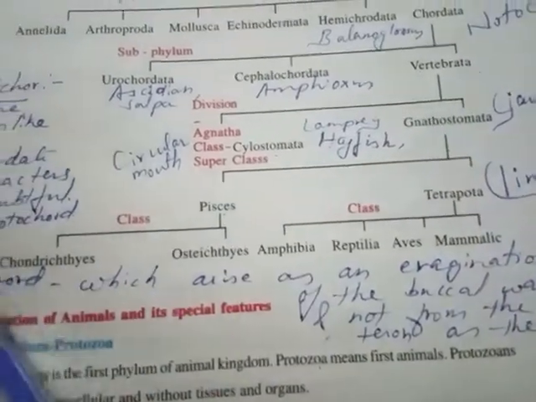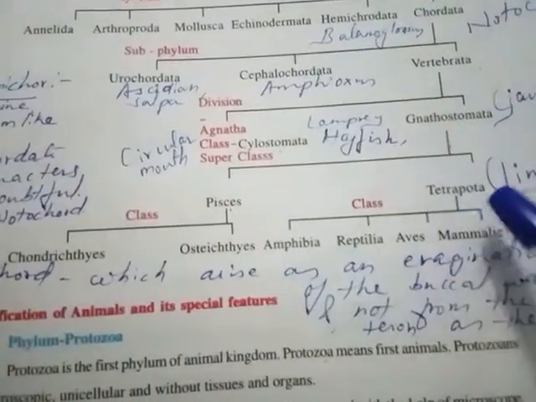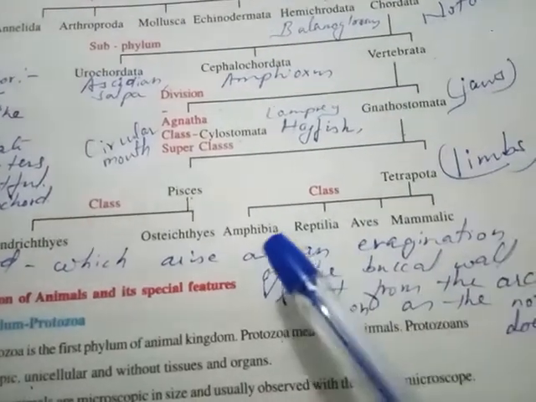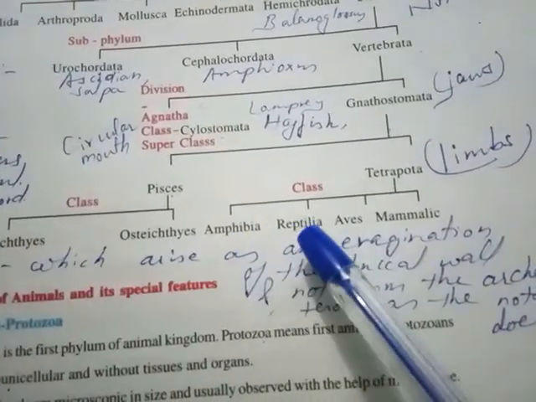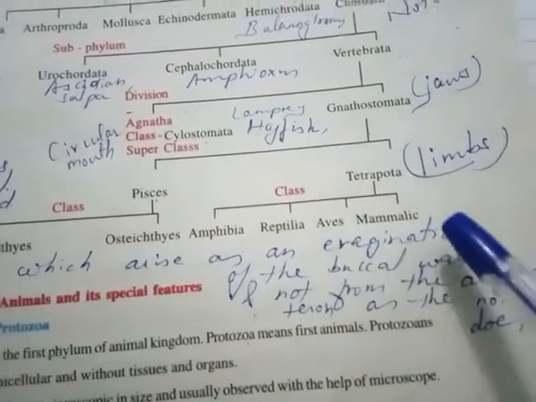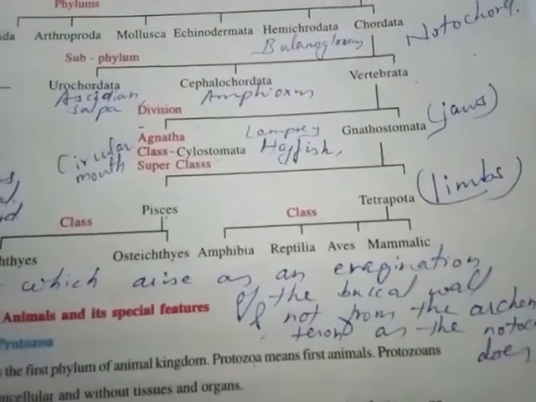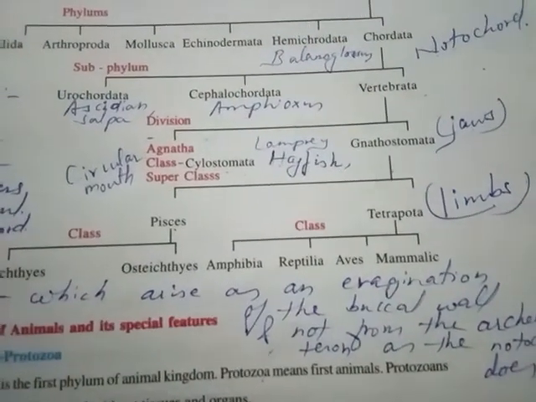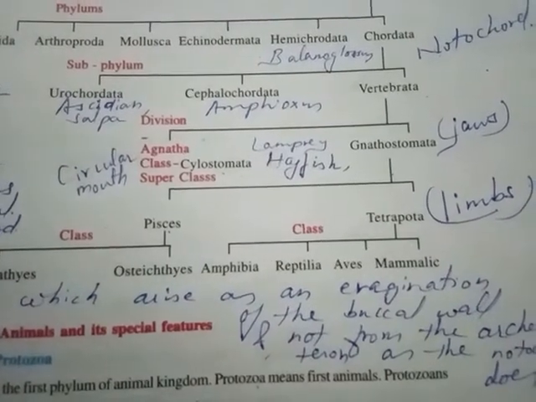Pisces include all the fishes, while tetrapoda, having limbs, are classified into amphibia, reptilia, aves and mammals. So through this chart also we can understand the different features of animal classification.